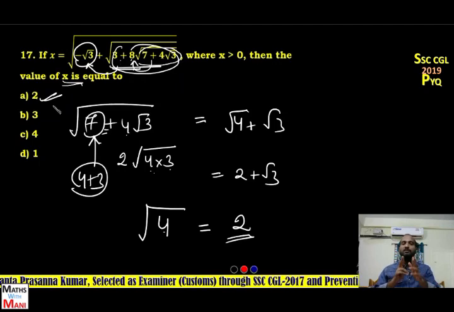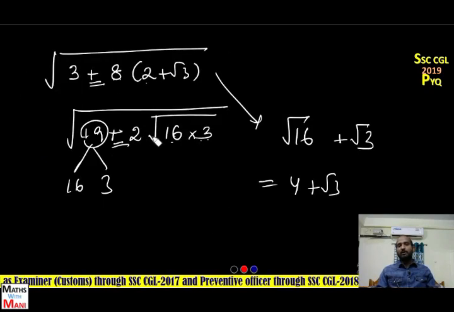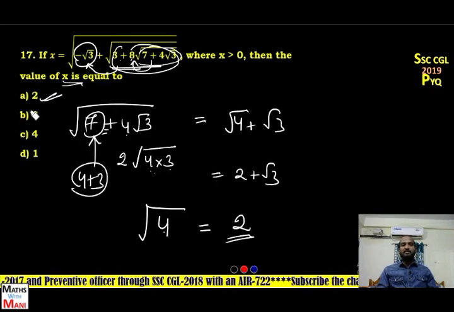Step by step you have to find the square root of the surds. Here you have to find the square root of two surds. What are those two surds? 7 + 4√3, and the next value is 19 + 8√3. Okay, so if you know very well how to find the square root of a surd, then it is very easy. So what is the answer? First option. Clear? So now we'll go to the 18th one.